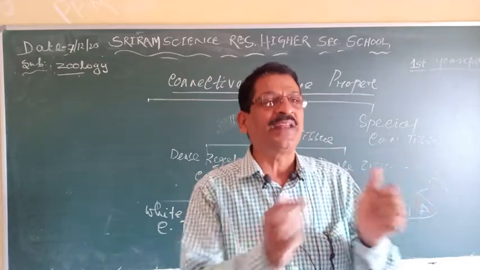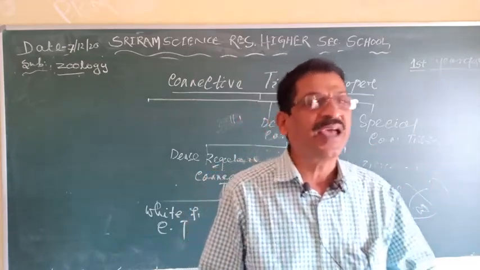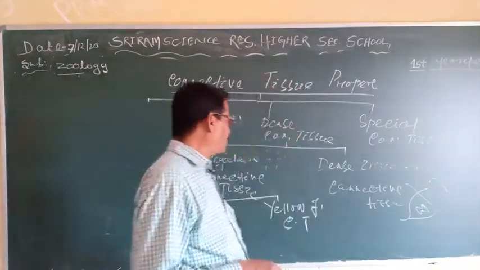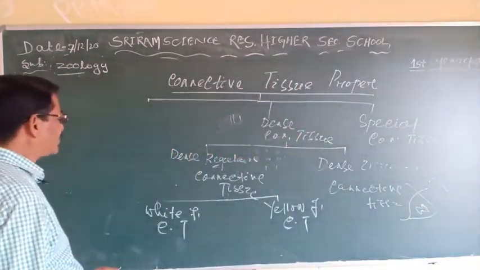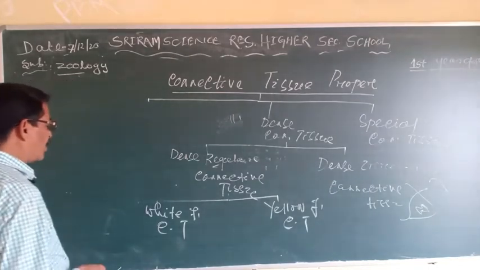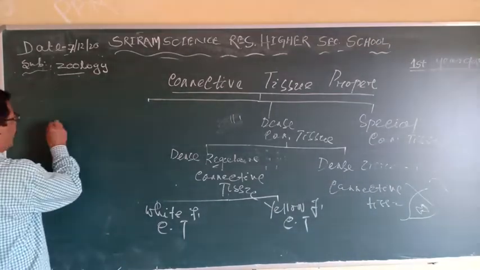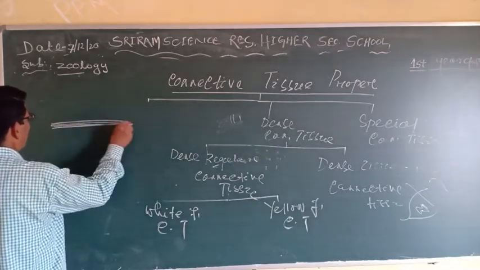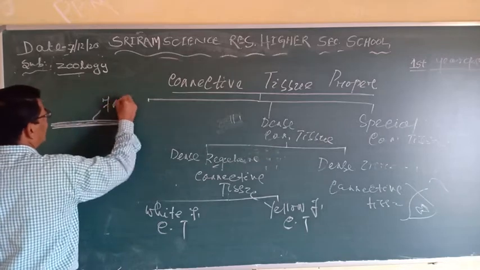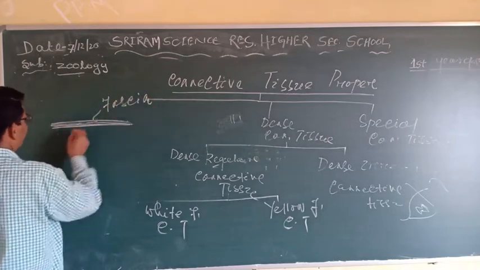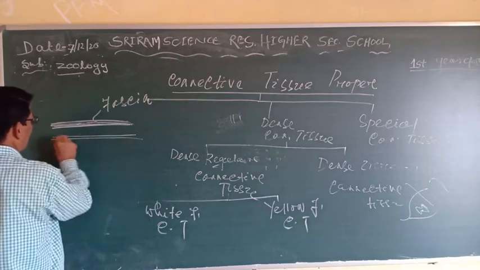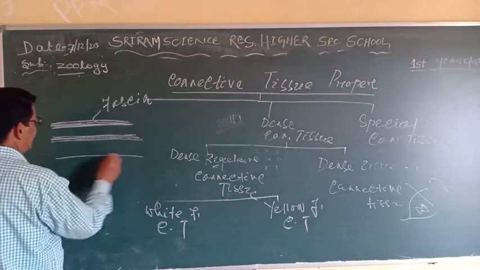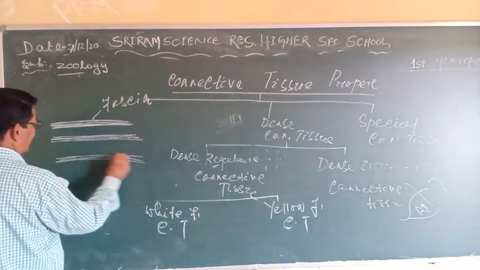So they are stretchable in nature, like the elastic, clear? And you see here, that is the white fibrous tissue. In the white fibrous connective tissue, the white fibers are arranged in bundles, and these bundles are called the fascia. The white fibers are arranged in a compact, bundle manner, clear?